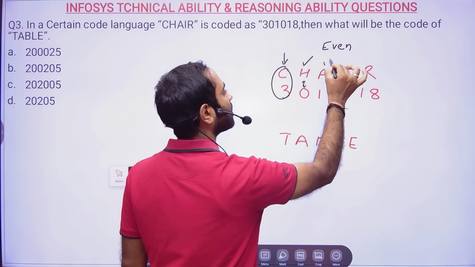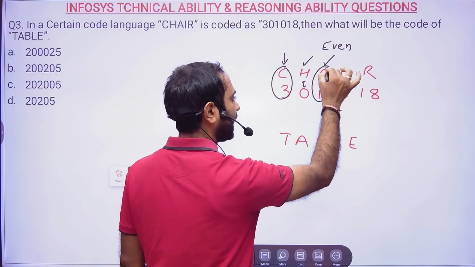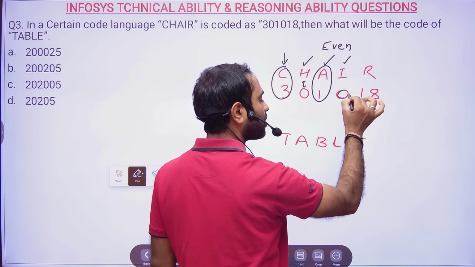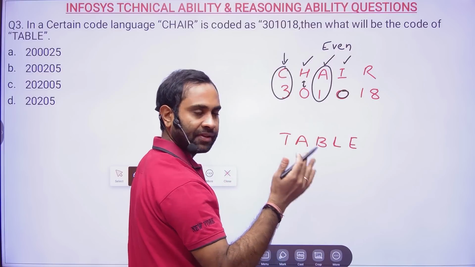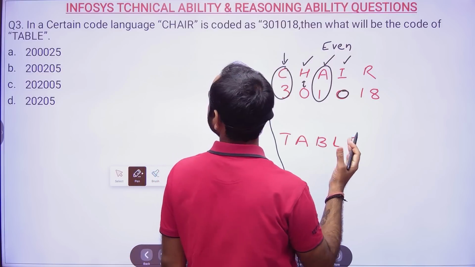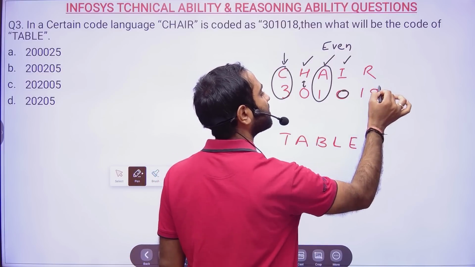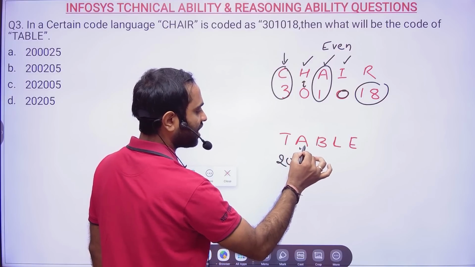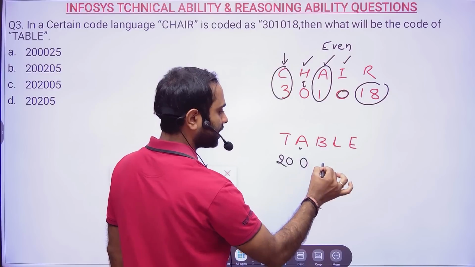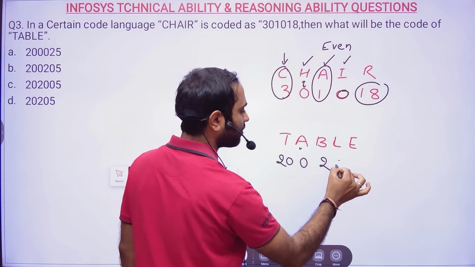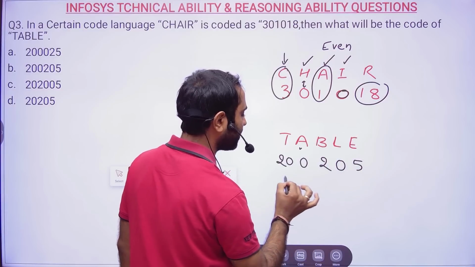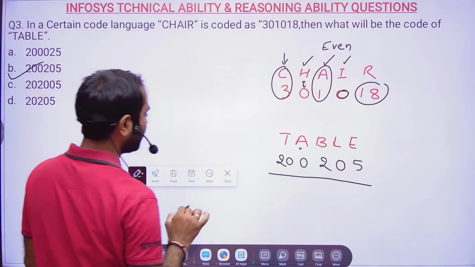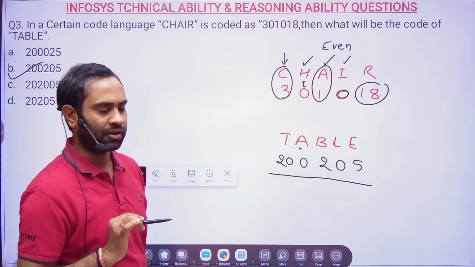Then for the third position, alphabet A, the position is 1. Again at the even position, I is there, coded as 0. That means alternatively we are coding as 0. And then R is nothing but 18. Now T code is 20. Next letter we will code as 0. Then B is 2. Next letter we will code as 0. Then next letter is 5. So 200, 205, 200, 205. Option B seems to be the correct answer for this particular problem, right?